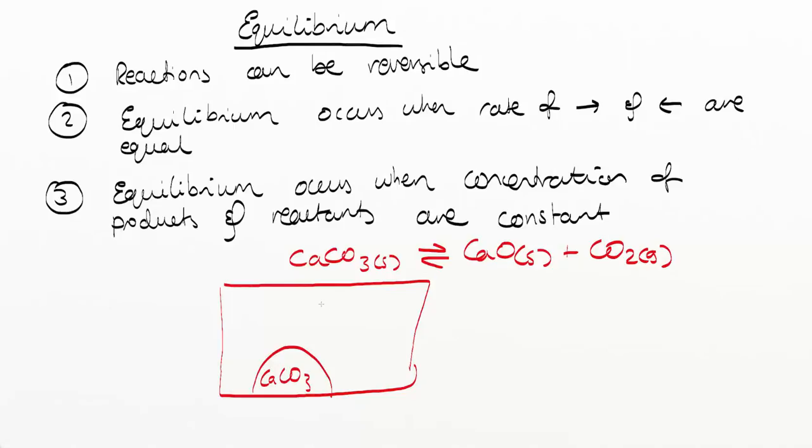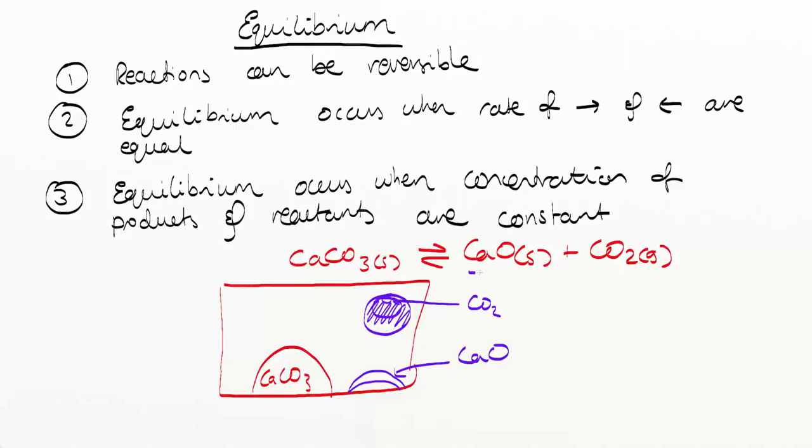In the initial part, there's going to be a little bit of carbon dioxide being formed. Okay, this is day 1. Day 2, or moment 2, as the reaction progresses, the amount of carbon dioxide grows bigger, and the amount of calcium oxide, let's draw a little bit of calcium oxide here, also increases.